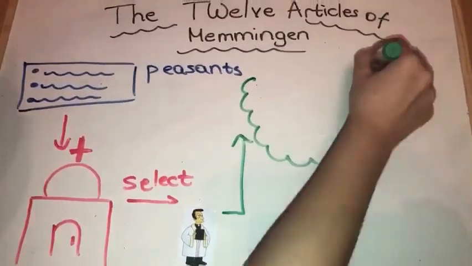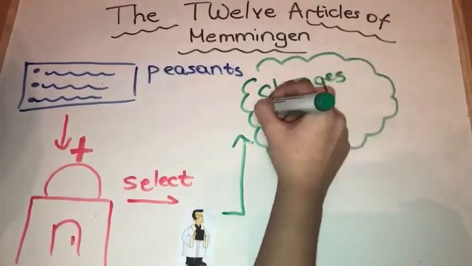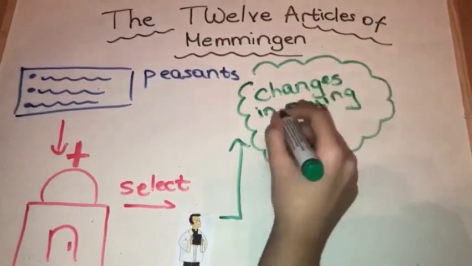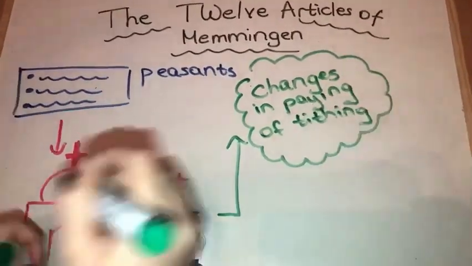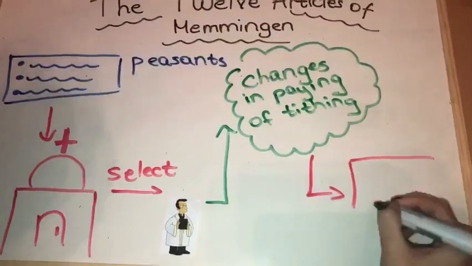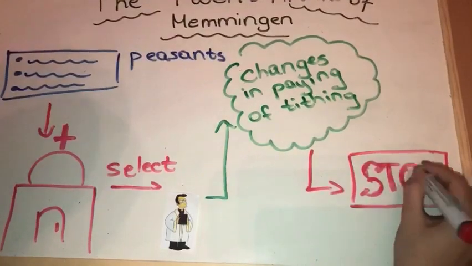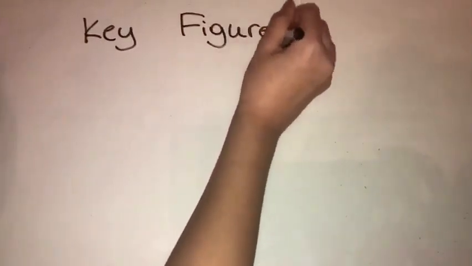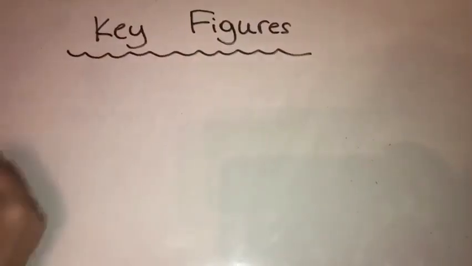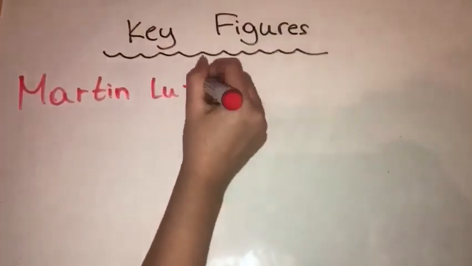This led to the change in paying of tithing. And that led to the stopping of land enclosure and the cut off access to fish. That's when people expressed their view on the situation.